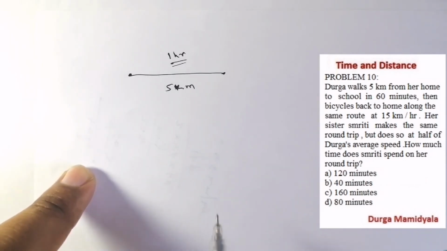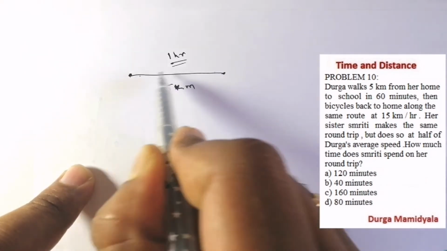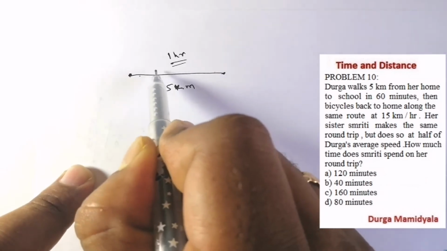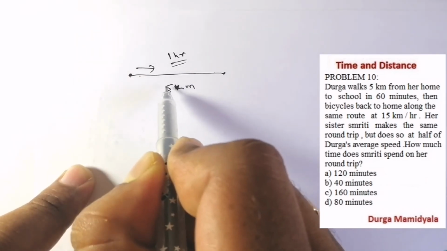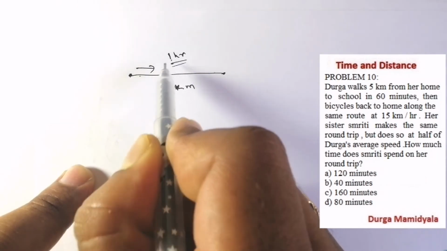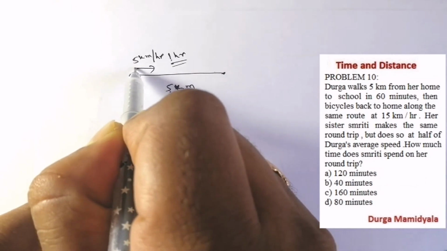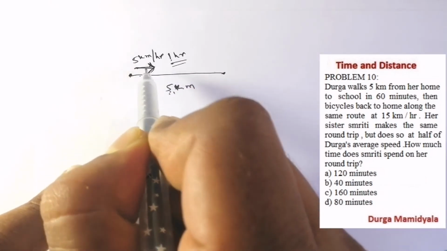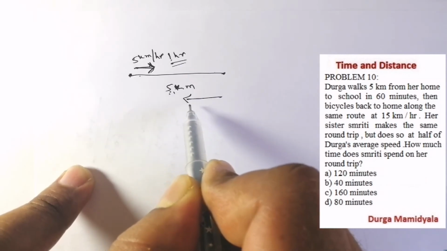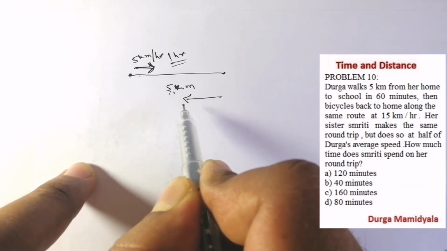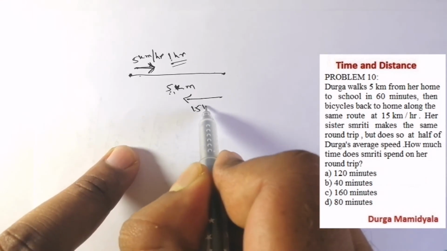So here we can easily say, what is the speed in her upward journey? In the upward journey, we know that speed equals distance by time. So 5 kilometers in 1 hour. That is, what is her speed? 5 kilometers per hour. So Durga's speed on her upward journey is 5 kilometers per hour. Then in the downward journey, what is the speed? With what speed did she come back? She came back with 15 kilometers per hour.